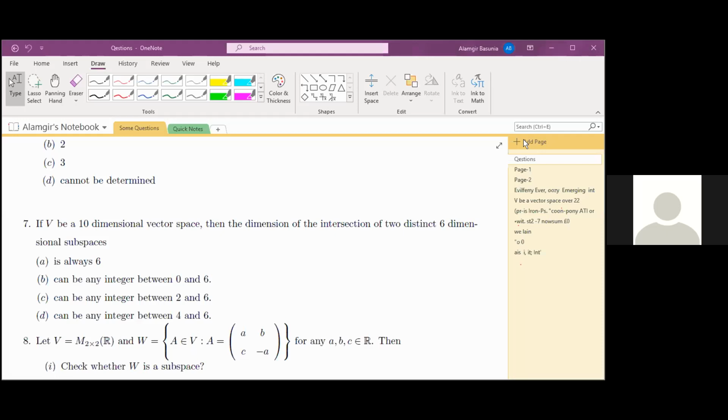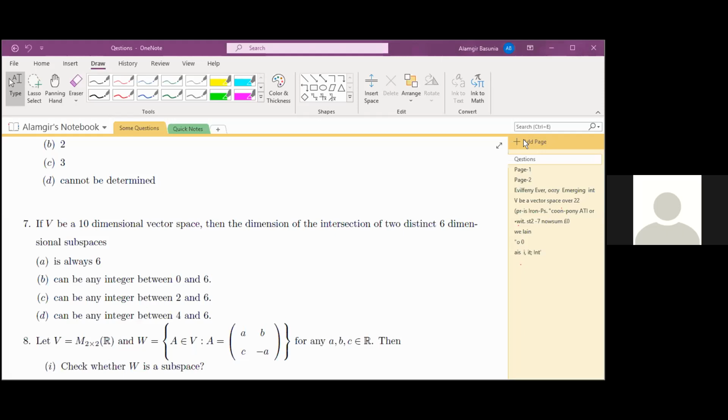So dimension of W1 intersection W2 is less equal to the minimum of dimension of W1 and dimension of W2. So we are getting that it is less equal to 6. Right, good.